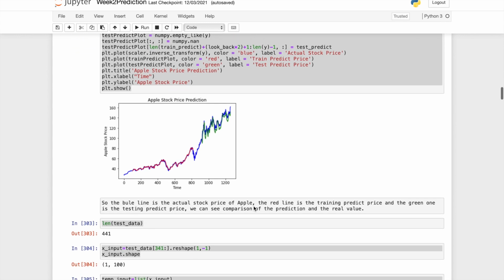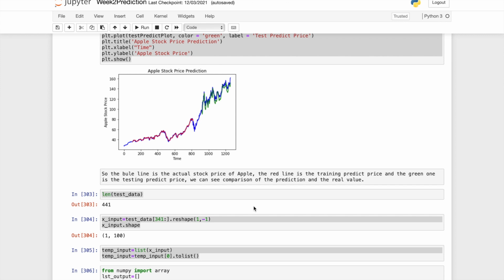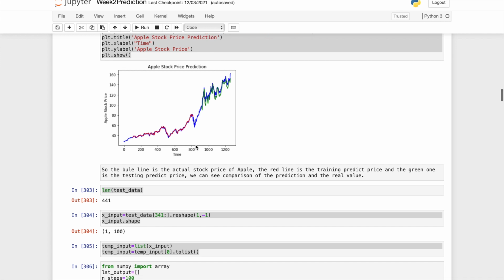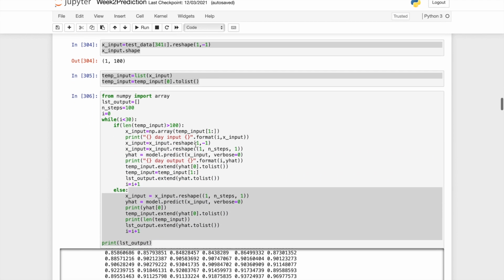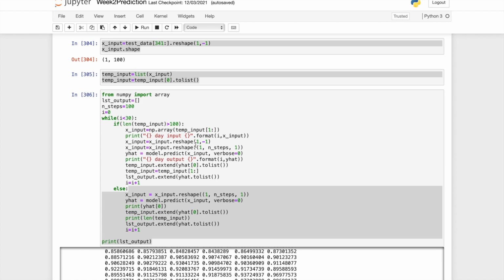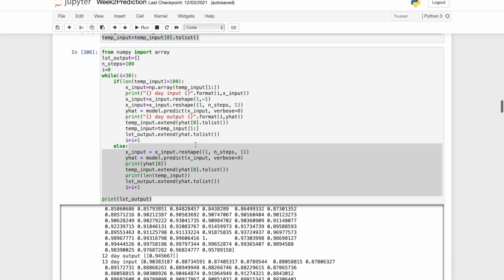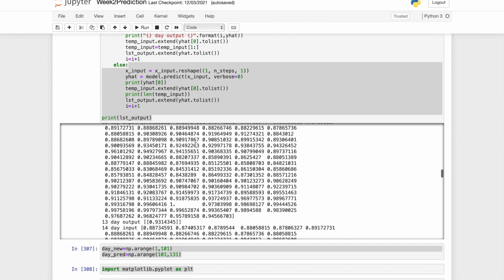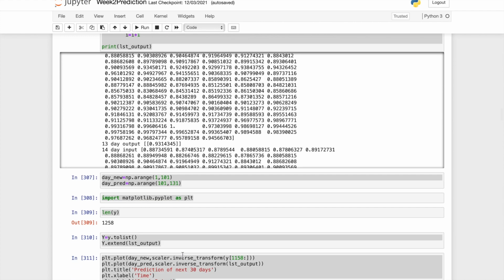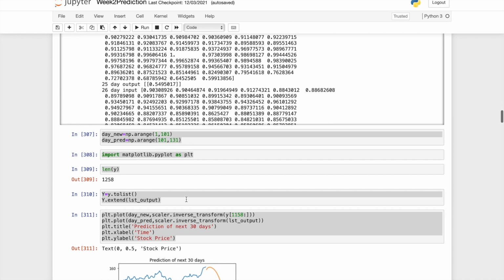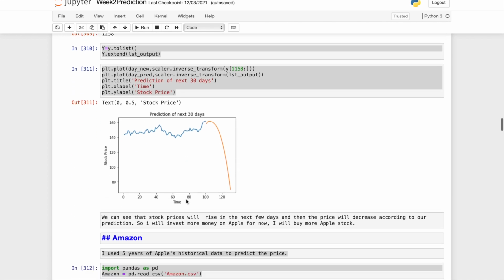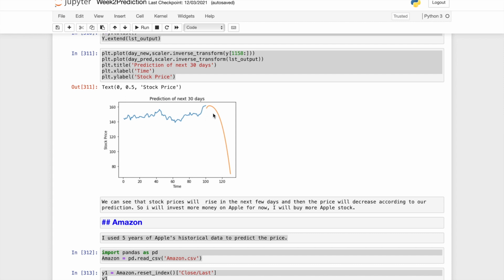The blue line here is the actual stock price of Apple, the red line is the training predicted price, and the green line is the testing predicted price. Let's do the next 30 days prediction. Here is the output of the prediction of the next 30 days. As we can see, the price will go up for a little bit and then it will decrease.